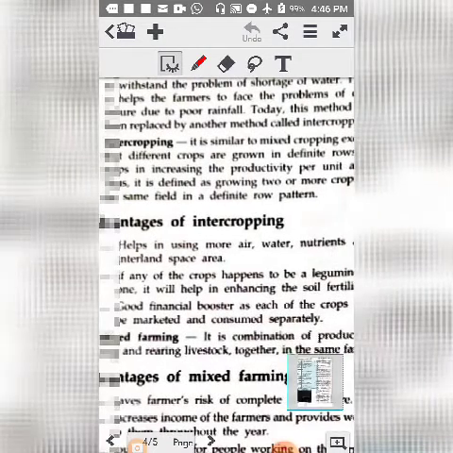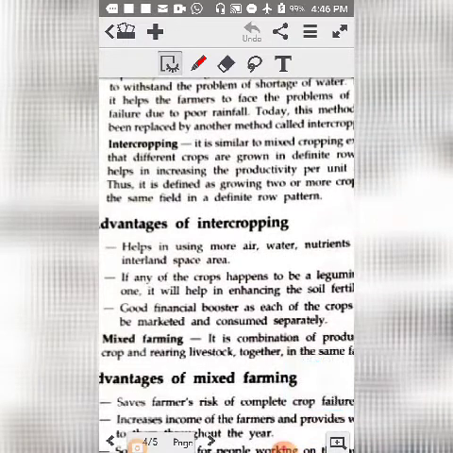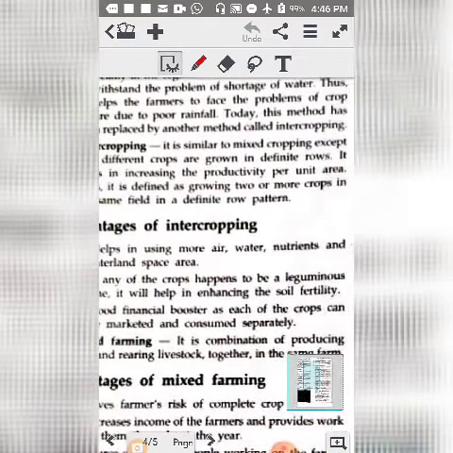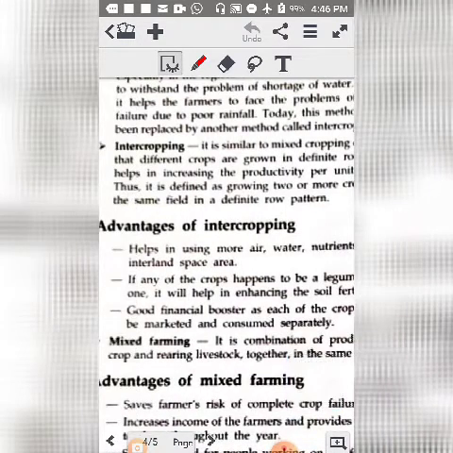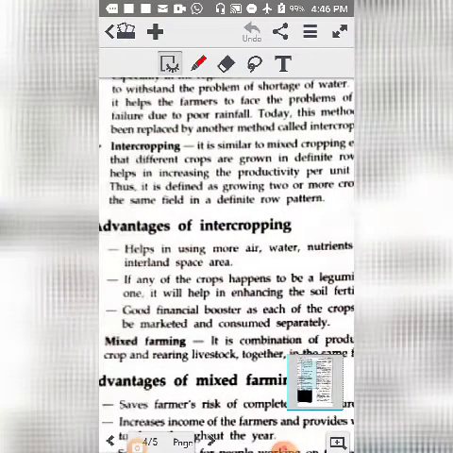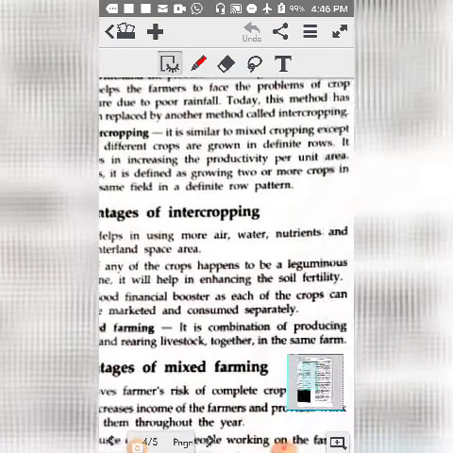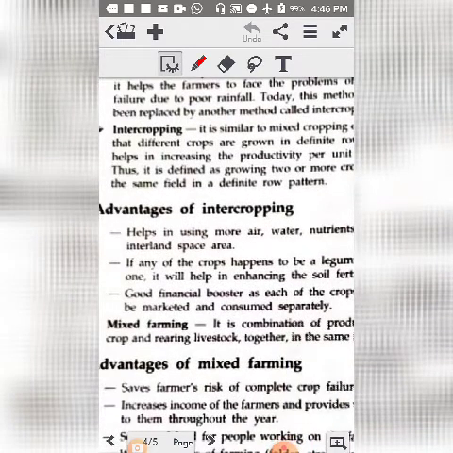Intercropping is similar to mixed cropping, except that different crops are grown in different rows. So you grow different crops in different rows. It helps in increasing productivity per unit area. It is defined as growing two or more crops in the same field in a definite row pattern.